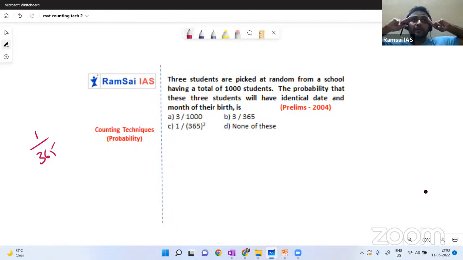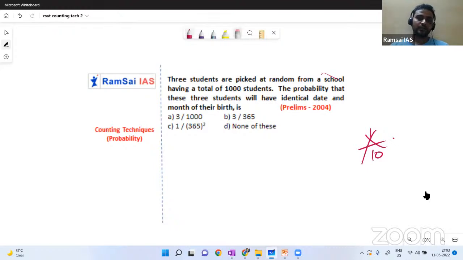Okay, I got a great idea. Out of 1,000 people, just imagine, for simplicity, if a year has 100 days, then out of 1,000 people, 100 people may have different dates of birth, but one or two persons should match with some other person. Wow, great idea. So 1 by 10. You will say 1 by 10 directly, but that is the wrong answer. If you use this concept, you will go with option A, 3 by 1,000, which is a wrong answer. Here, the date of birth should be exactly the same. So I'll do one thing.